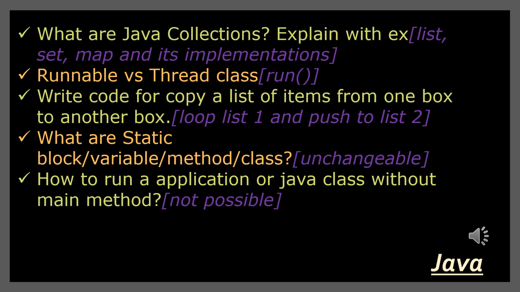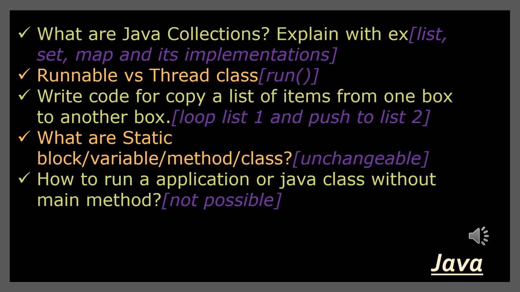Java section, first question is what are all Java collections available? So explain an example. So we have basically three collections, list, set and map, and it has various implementations of classes: array list, vector, linked list, set contains tree set, hash set, linked hash set, map contains tree map, hash map, like that we need to explain in detail.